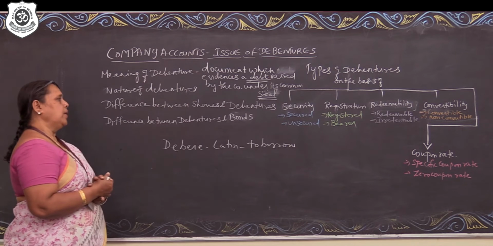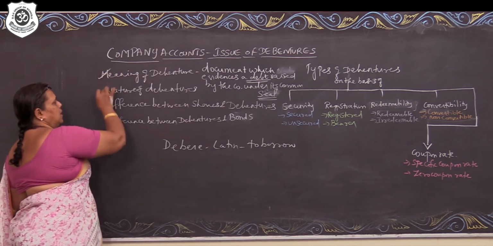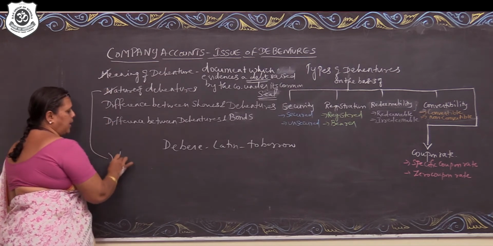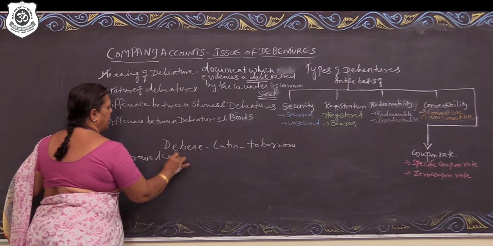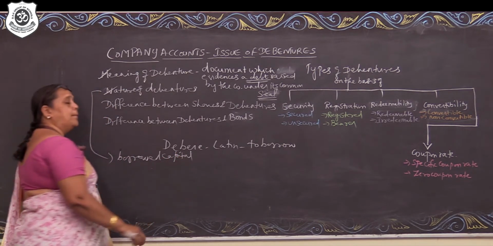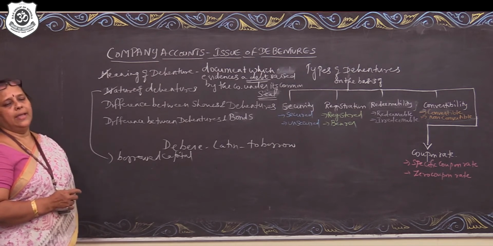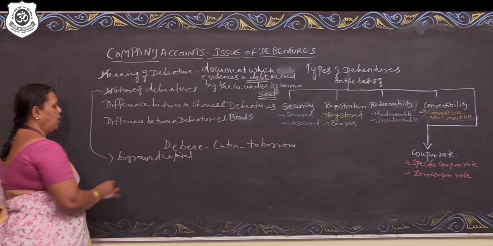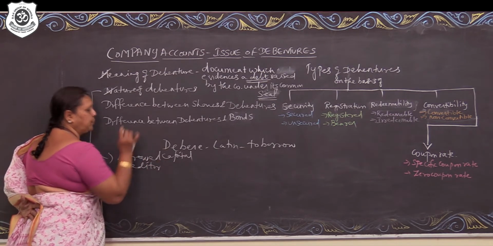Now coming to the next one, what is the nature of debenture? Debenture is a part of borrowed capital. Debentures are the debts raised by the company. Therefore, the debenture holder is a creditor to the company.